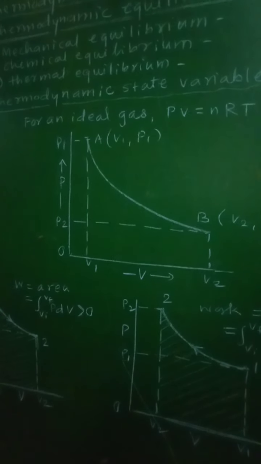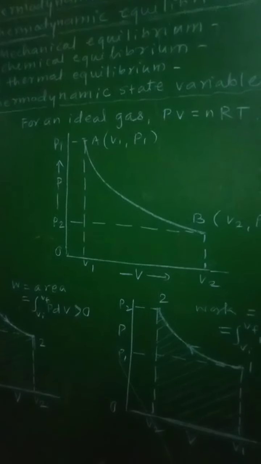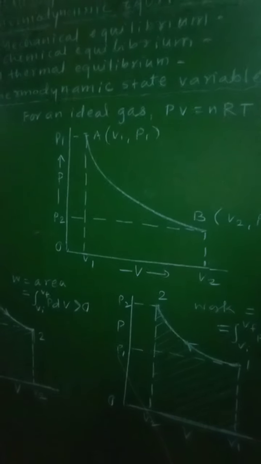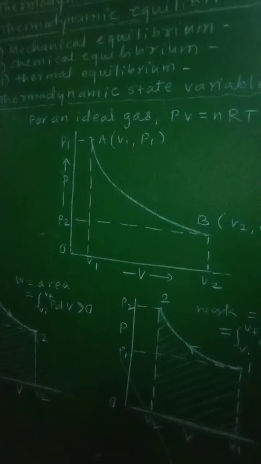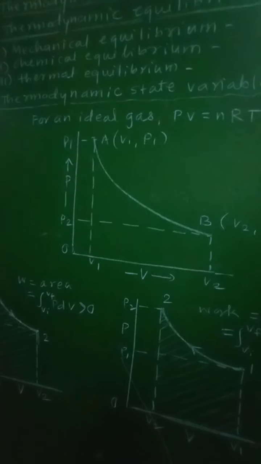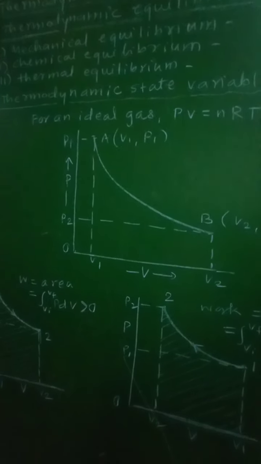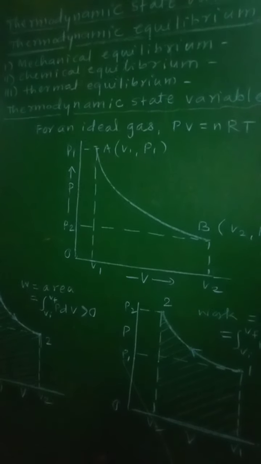A pressure-volume curve for constant temperature is called an isotherm. If you plot a graph of pressure against volume for a constant temperature, it will give rise to an isotherm.